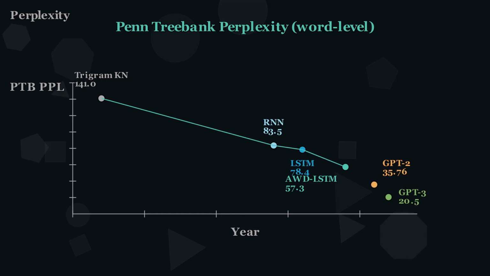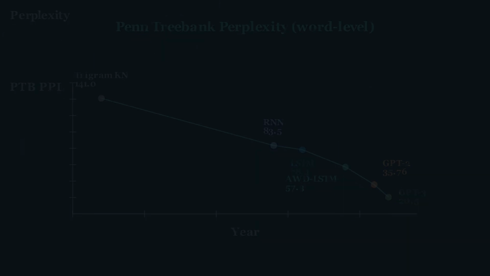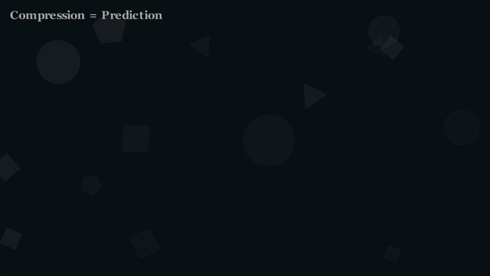ADLSTM hit 57 in 2017. Then GPT-2, zero shot, 35.76, and GPT-3, 20.5, from 141 to 20 in 20 years. Here's the deepest insight in all of AI.